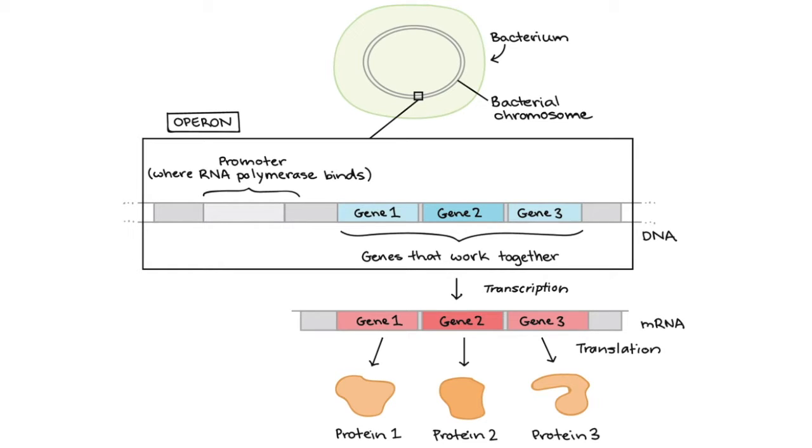So in this first picture, in bacteria, related genes are often found in a cluster on the chromosome, where they are transcribed from one promoter as a single unit. Such a cluster of genes under control of a single promoter is known as an operon. Operons are common in bacteria, but they're rare in eukaryotes such as humans.